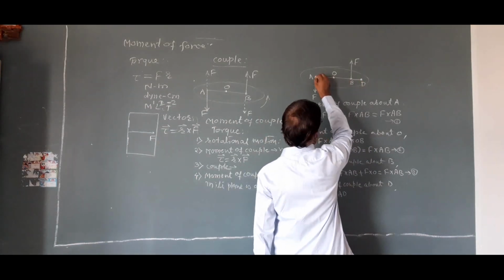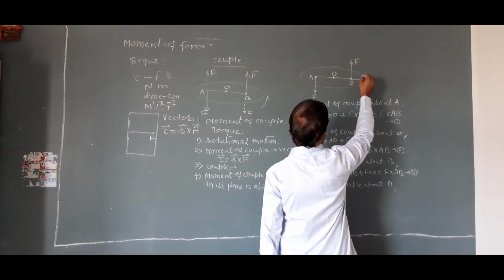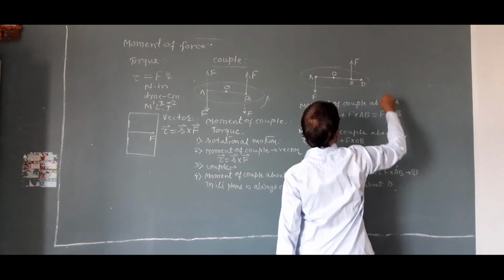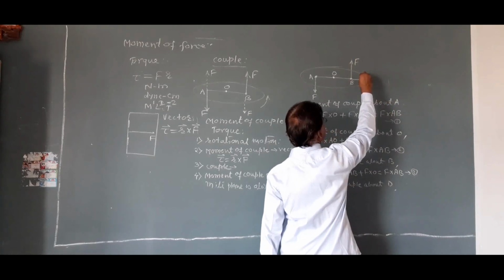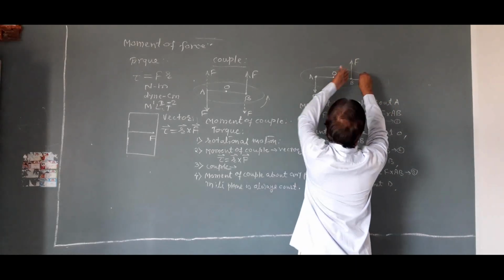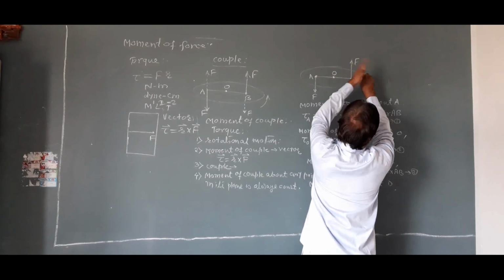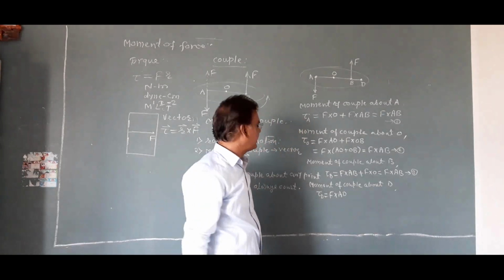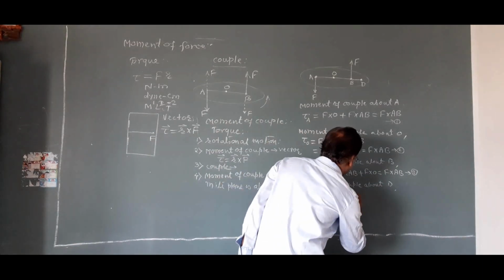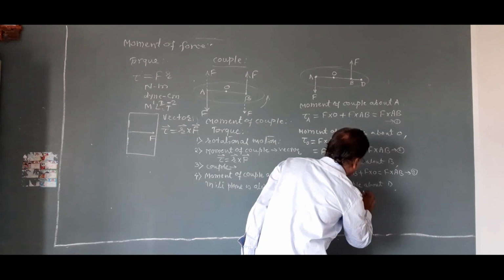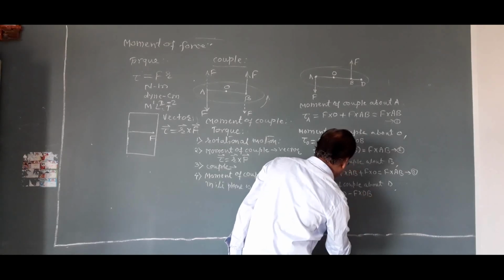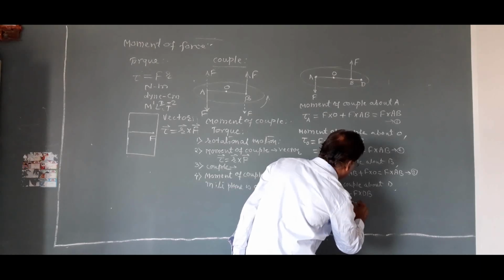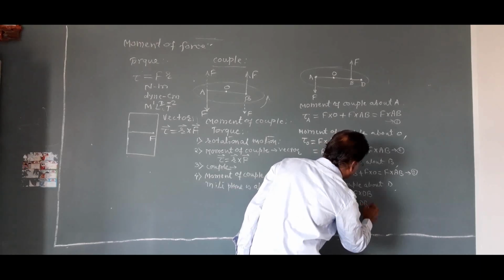Then this second force produces rotation in a clockwise direction if the axis of rotation is at point D. This moment of force is considered negative, that is minus F into DB, so the total is F into (AD minus DB).